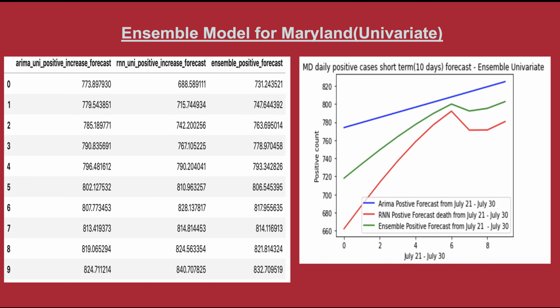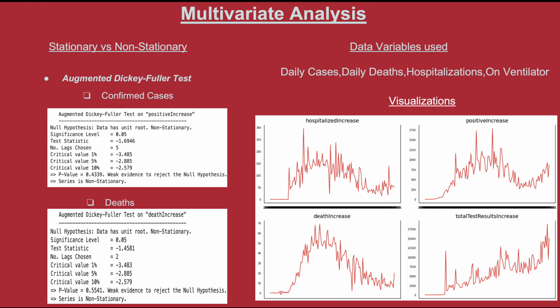For the ensemble model, we combine the best predictions from ARIMA and RNN. We can see that the ensemble model performed better compared to all the individual models because this model gave more weight to the accurate model predictions than the less accurate ones, as well as dynamically adjusted its weights.